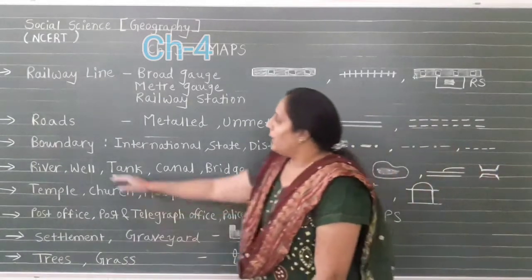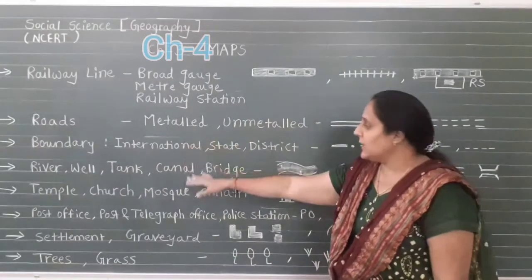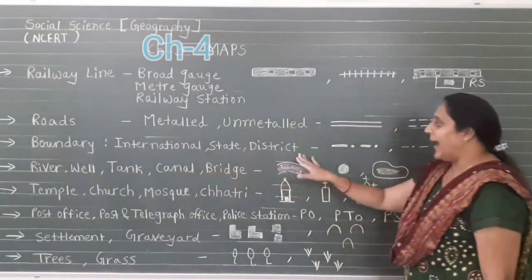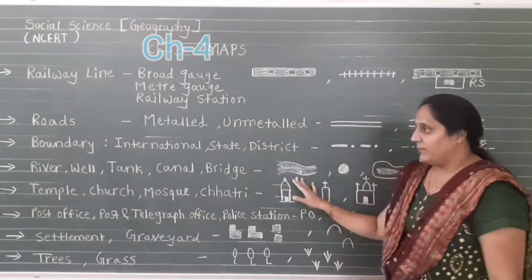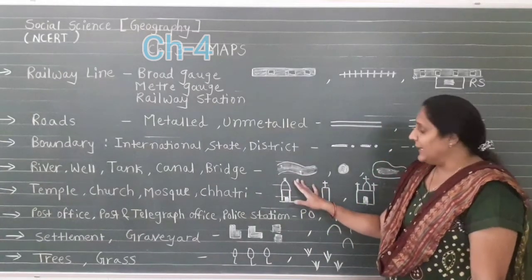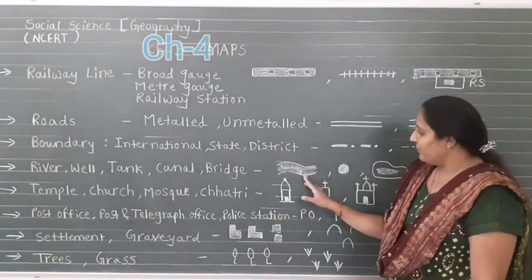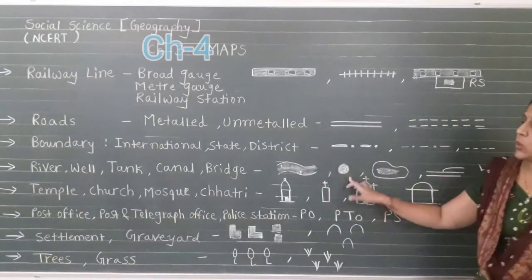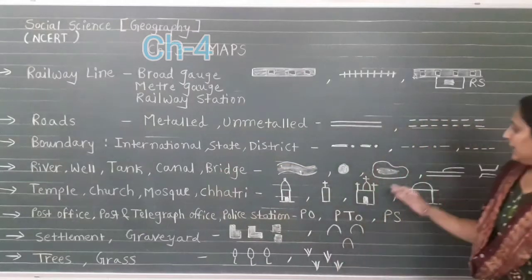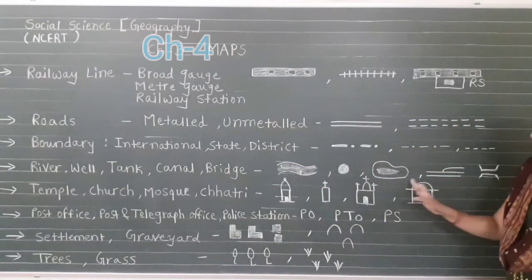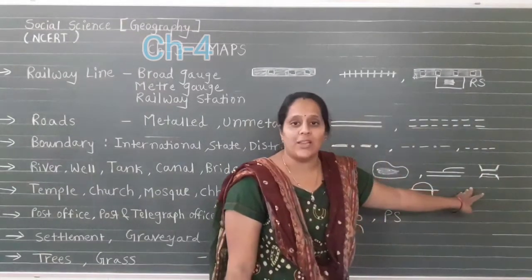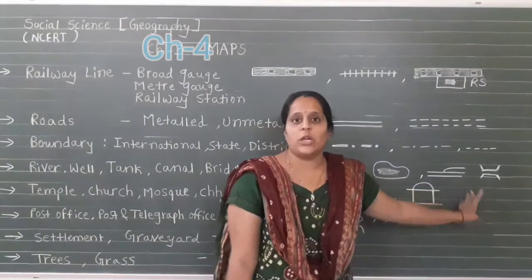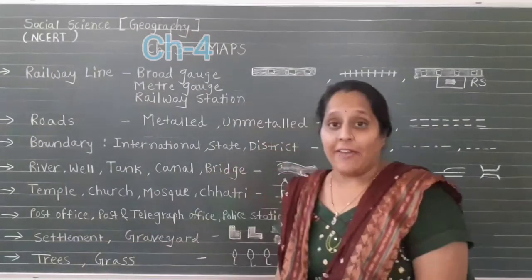Now we discuss boundaries. There are different kinds of boundaries: international boundary, state boundary and district boundary, which are shown with this kind of symbols. Now we discuss river. Here a river is indicated with flowing water. Then this symbol indicates a well. Then here they show you the symbol of a tank. This is the symbol of a canal, and the last symbol, many times you saw this symbol of a bridge on conventional boards when you pass through highway roads.